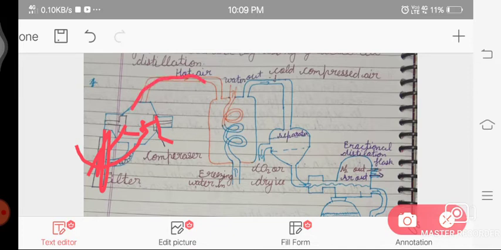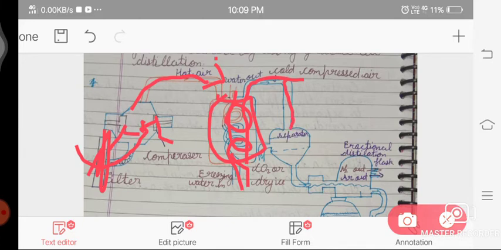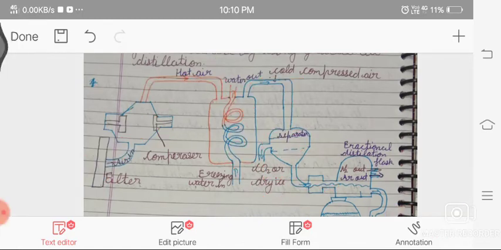So now it goes from here to this chamber. In this chamber, the cold freezing water is passed, so it takes all the heat from the air. So now it becomes cold compressed air, and now it goes to this separator, in which the solid carbon dioxide or dry ice is separated, and from this separator it goes to here, and this is the jet expansion. From here, the nitrogen boils first, then argon, and then we get the pure oxygen.